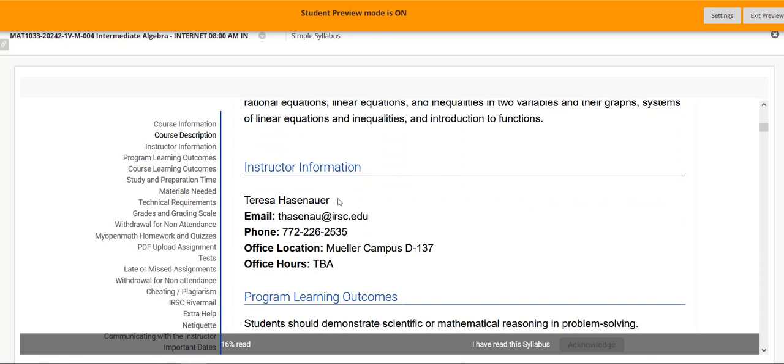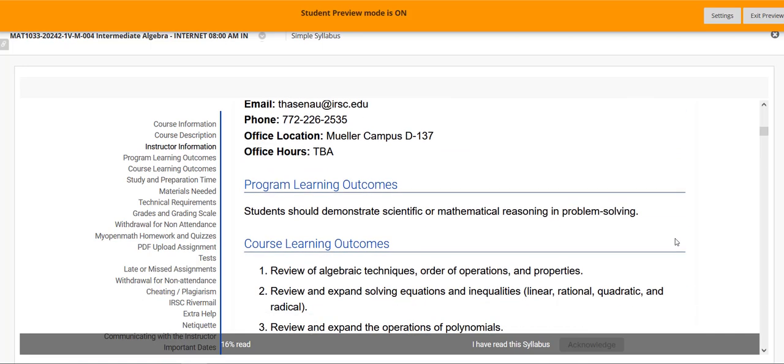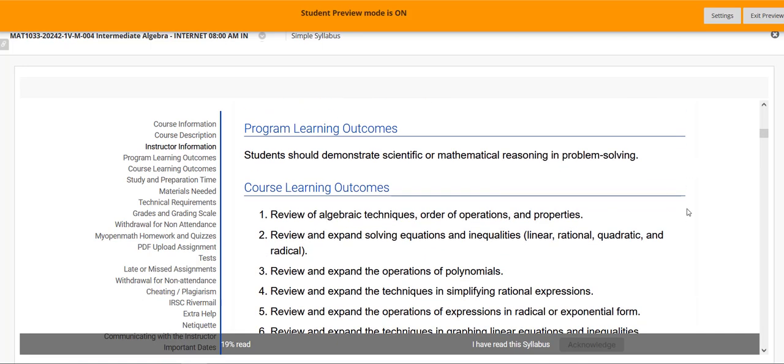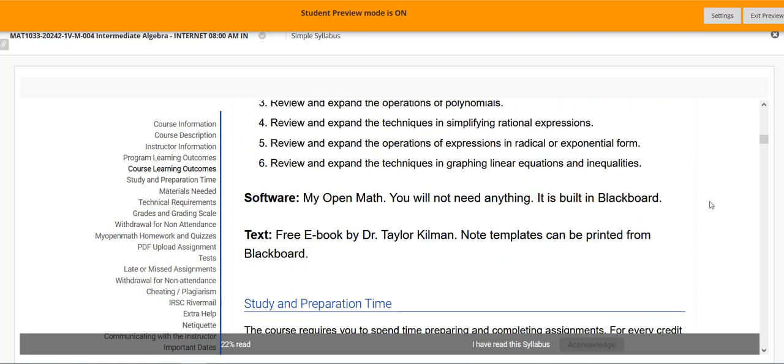This is information about me, where to find me. I am on the Mueller campus. This is my phone number. Your best bet always to get in touch with me is email, because I can check it from my phone, and I do, and I respond. So that's your best bet. If you're on Mueller campus, you're welcome to look for me, and I will post those office hours. All right, these are your course learning outcomes. You can read those at your leisure.